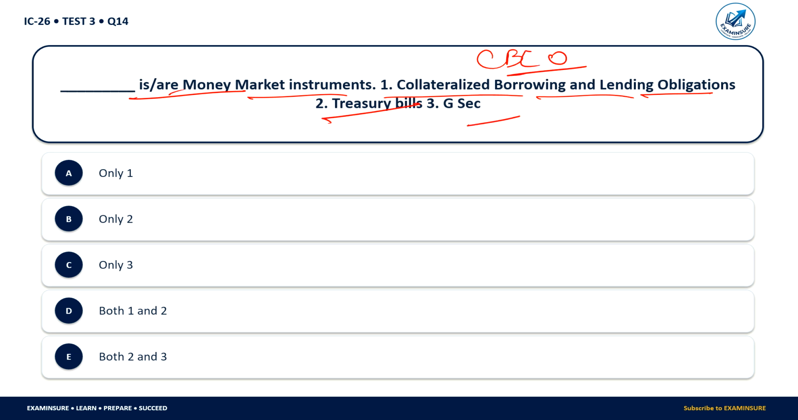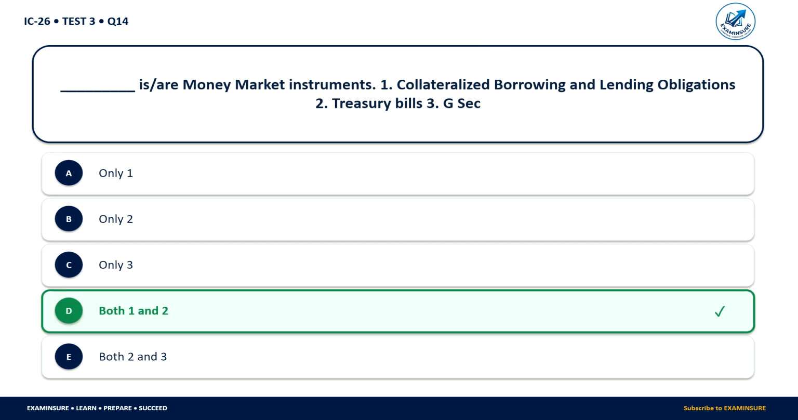So which of these are money market instruments? Only one, only two, only three, both one and two, and both two and three. Correct answer is one and two. So money market is only collateralized borrowing and lending obligations, and treasury bills.